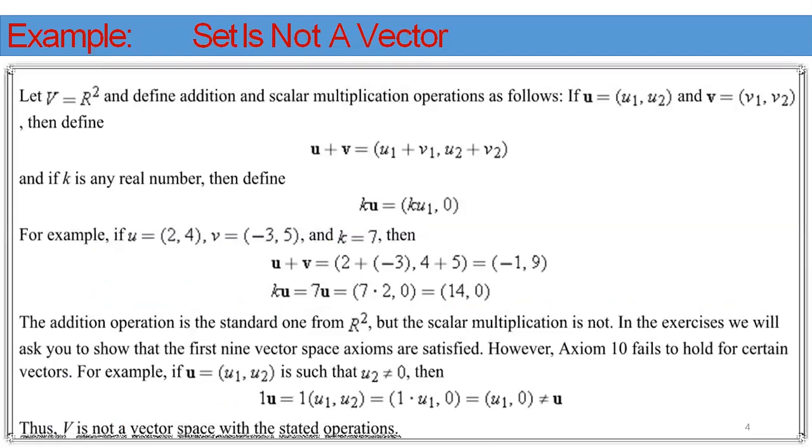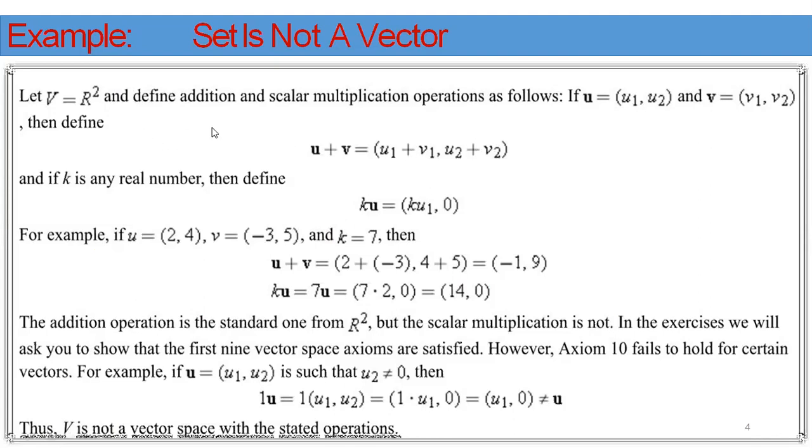Now coming to the examples. First, we take a simple example to understand how to prove a vector space. V equal to R square. R square means it is a two-dimensional space. It contains vectors, and each vector contains two components. See here, u is equal to u1, u2 and v is equal to v1, v2.